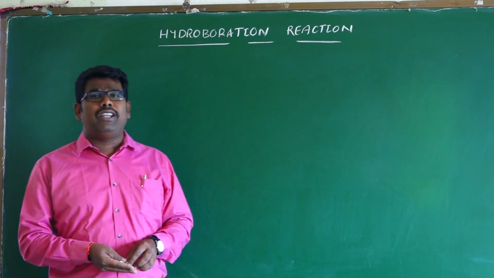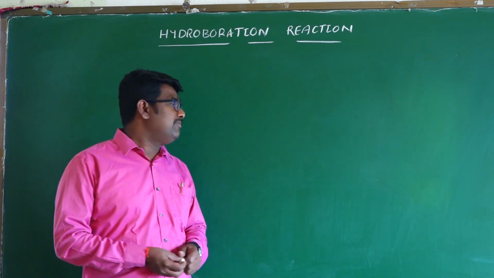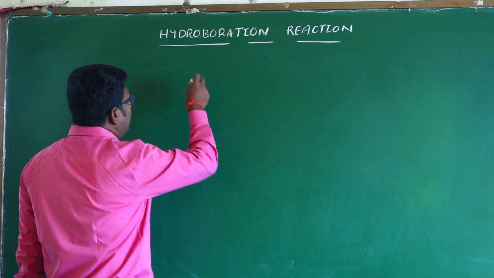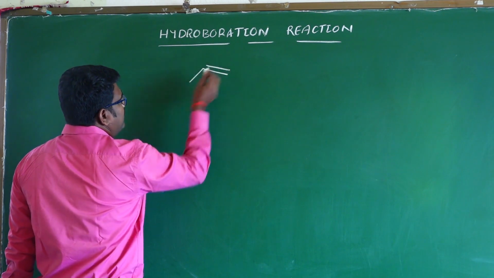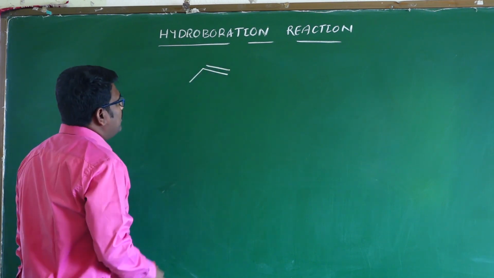First of all, what is hydroboration? I am taking one general example, an alkene.